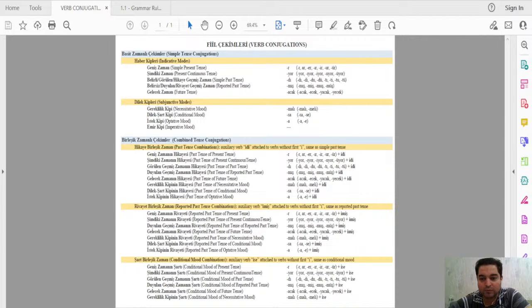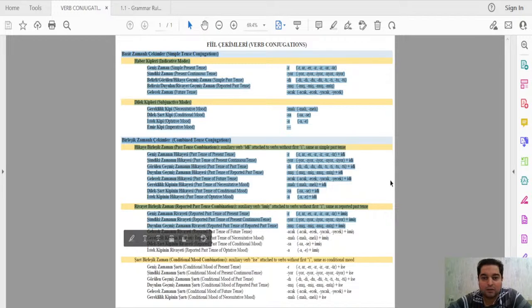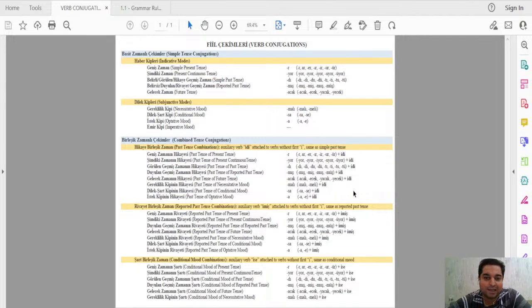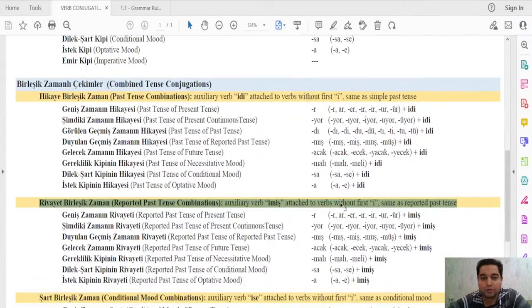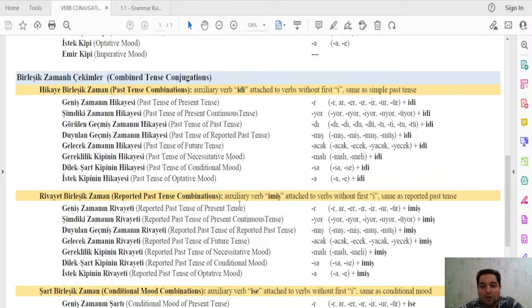Let me show this PDF file, which you probably know from the previous classes, and which is also shared in our Telegram channel. So far we have covered these parts that I highlight here. We have covered more than 20 tenses or tense structures, and we are right now covering the imiş part, or the auxiliary verb imiş, the reported past tense combinations.